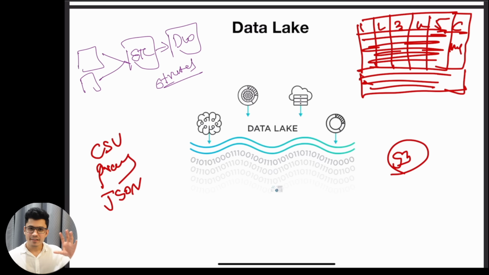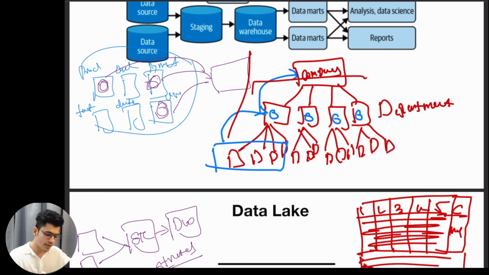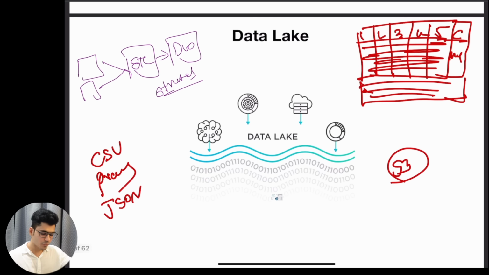Now, different teams from different departments, we understood, right? As a data mart, there are different teams working over here. They want their own columns, they want their own tables, they want to generate their own reporting. So what does the data lake say? That you dump all of your data as it is onto the data lake, as per your requirement. You can query the data from the data lake itself. Basically, you can directly read the data from the S3 file storage system, the object storage system, as per your requirement. This is called schema on read.